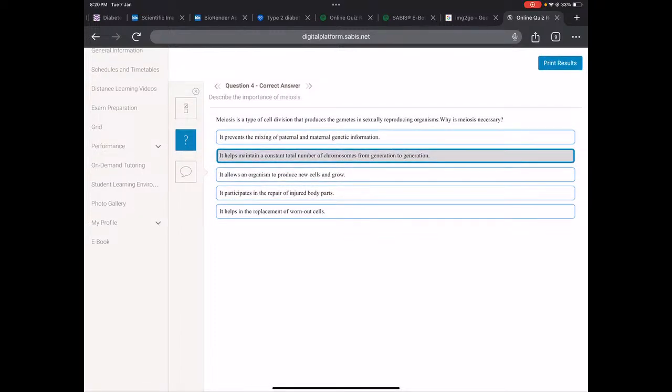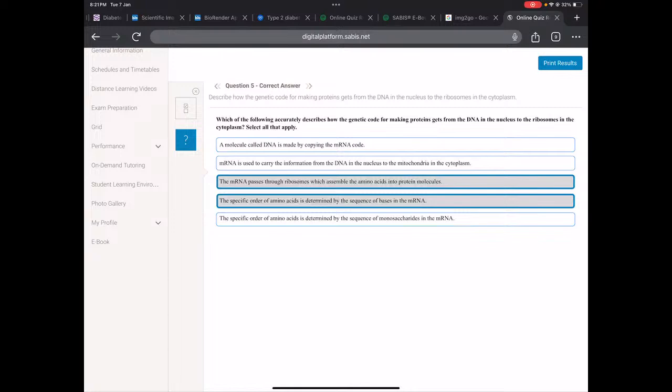Okay, so we have to describe the importance of meiosis. Remember, we said, I've mentioned it in the video also before, it helps maintain a constant total number of chromosomes from generation to generation. And this is an extra question for you guys. We've said it before. In meiosis, does the number of chromosomes stay the same or is it halved, or is it doubled? What happens? It is halved. Perfect. Okay, so the number becomes half. Yes.